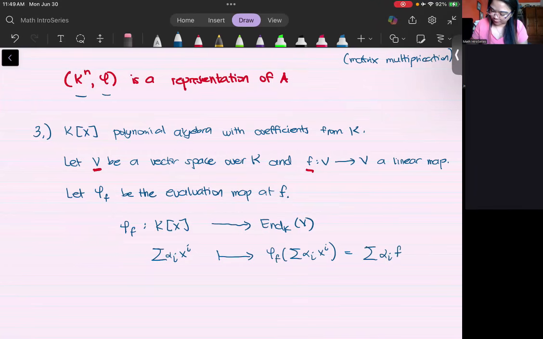So that's going to be f^i. Here, I have a power of f. So I have to define that, where f^i is taking the i copies or i compositions of f to itself. And this is defined because these are mappings from V to V. So this is also a mapping from V to V. So this should be i times.